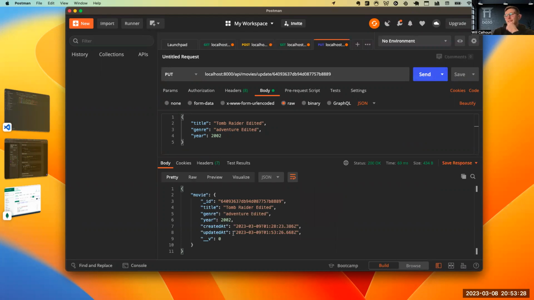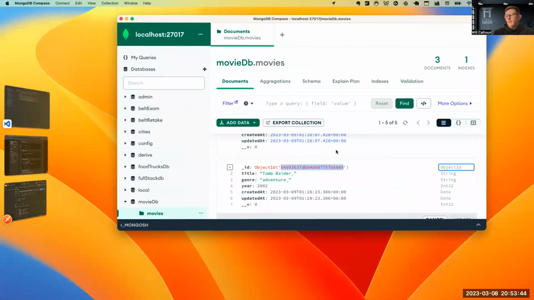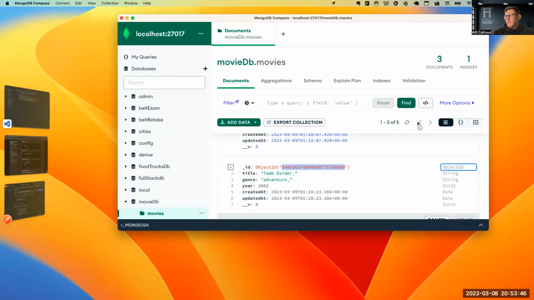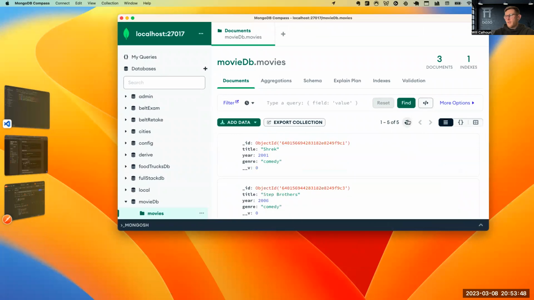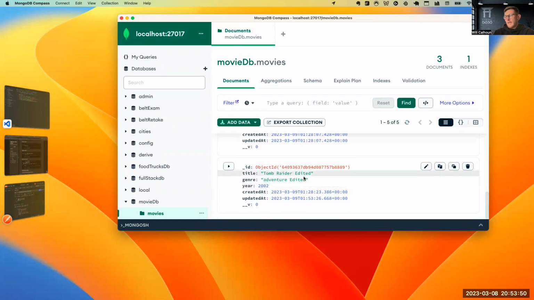Perfect. So now I get this new value here. We've edited it, right? One thing I want to note is this created at and this ID, you don't have to pass these in because those were already generated by Mongo. So it's just whatever we created, in this case our title, genre, and year. And now if I come here and refresh, I should see these as edited. So I've officially edited my value in my database.